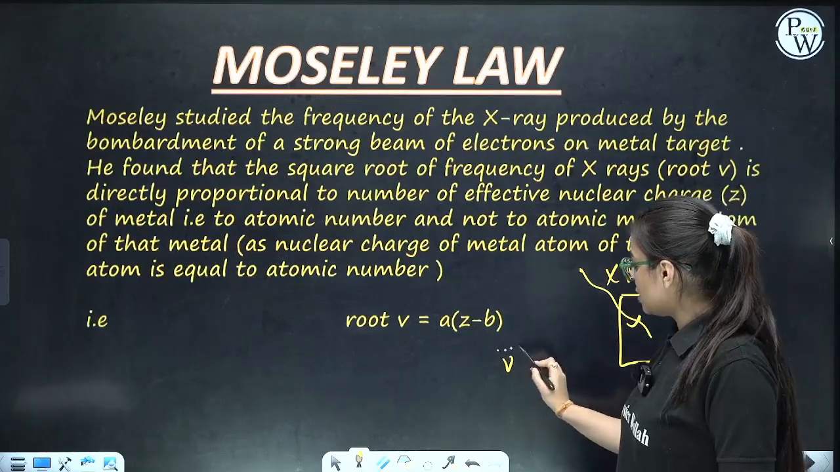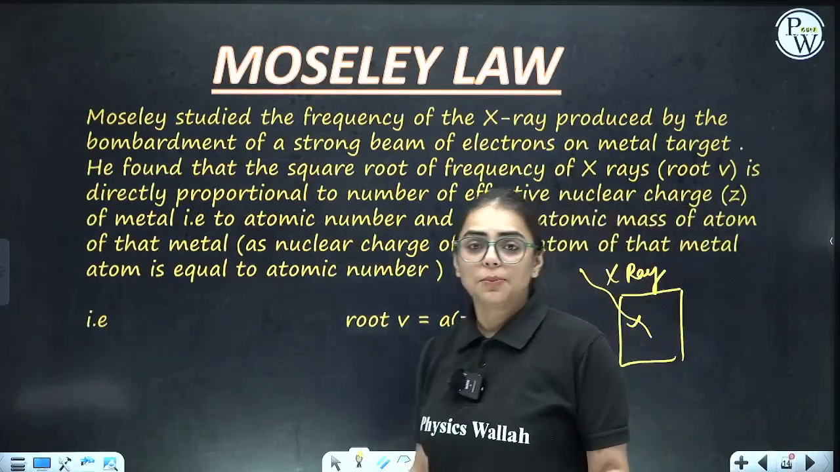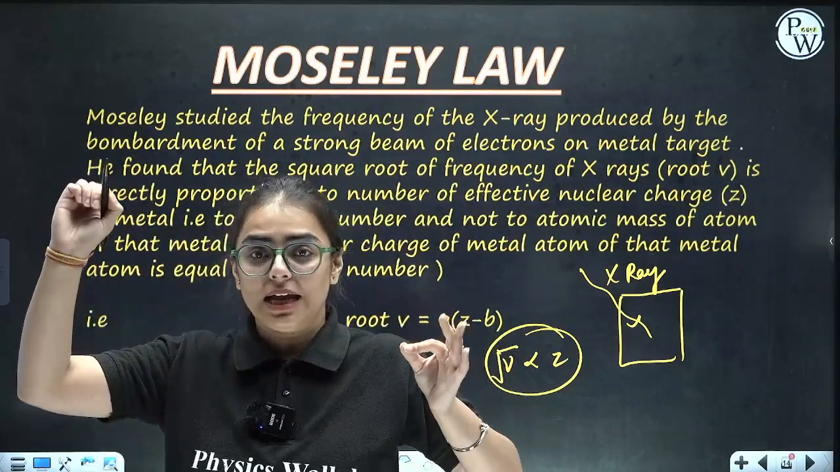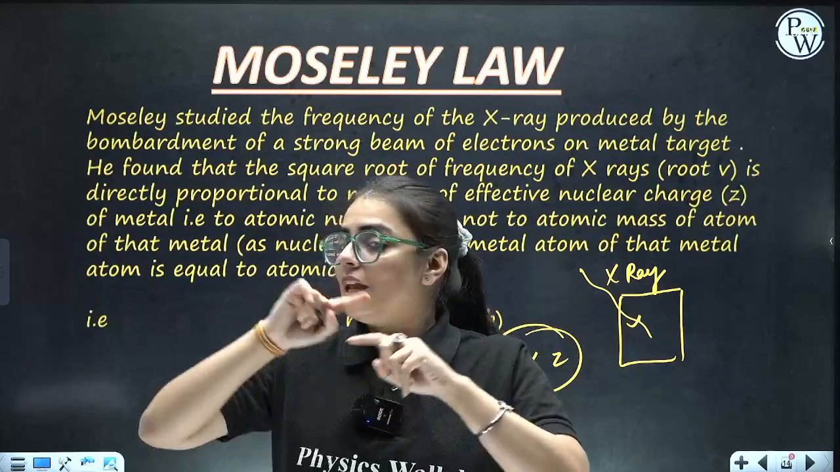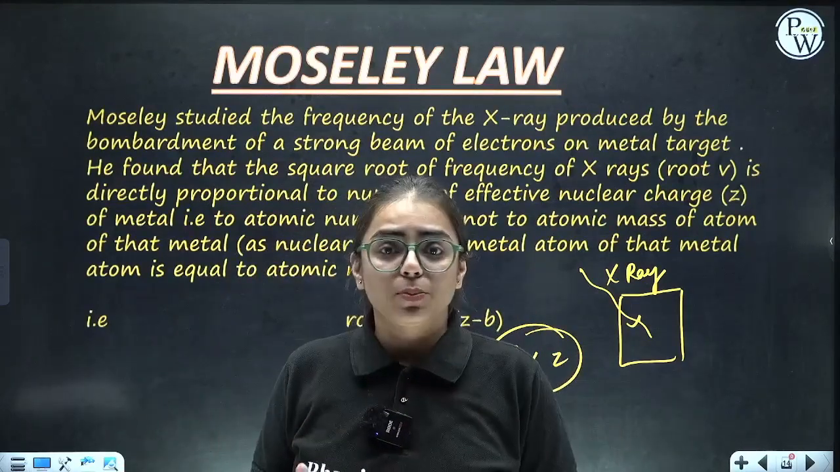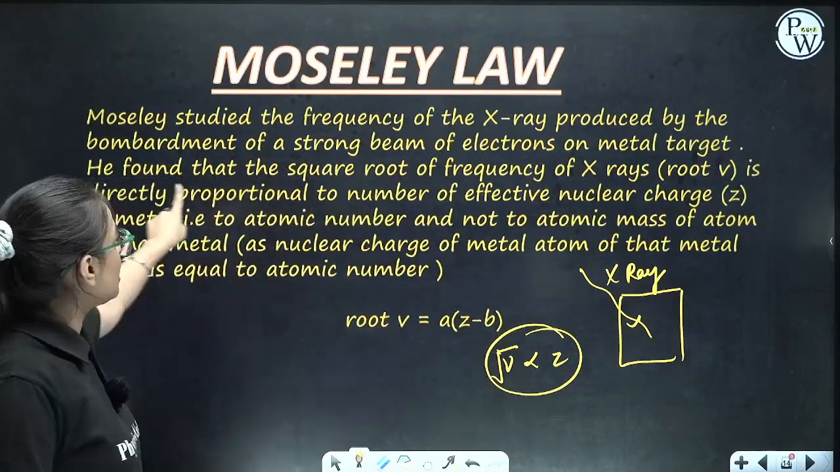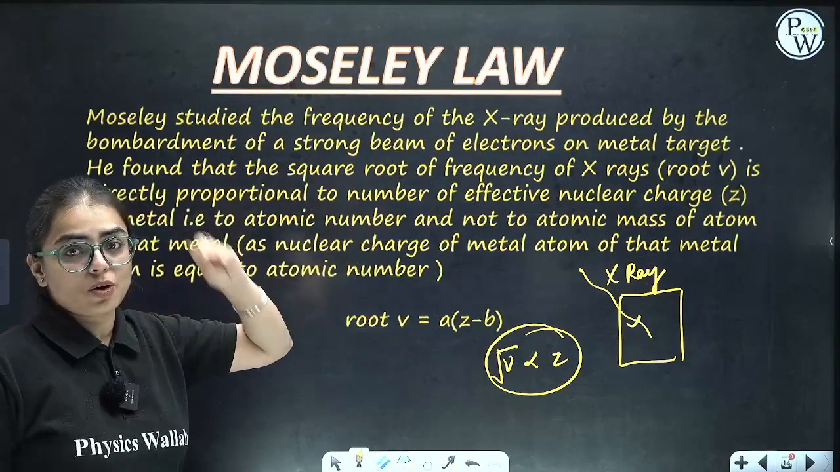So he observed that the root of frequency is directly proportional to the atomic number. That means when he plotted a graph of the root of frequency against atomic number, he got a straight line. But when he plotted a graph of root of frequency and atomic mass, the line was not straight. That means it is not dependent upon atomic mass, it is dependent upon atomic number. So as per Moseley's law, Moseley studied the frequency of X-rays produced by the bombardment of a strong beam of electrons on the metal target.